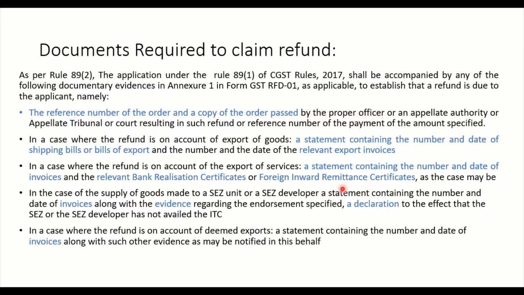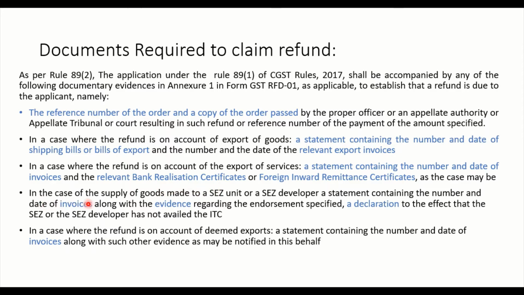Foreign inward remittance means, suppose you are here and this is the foreign country, whatever payment you make, there will be an inward register, and that inward register includes these remittance certificates that has to be filed. If this is not available, bank realization certificates.